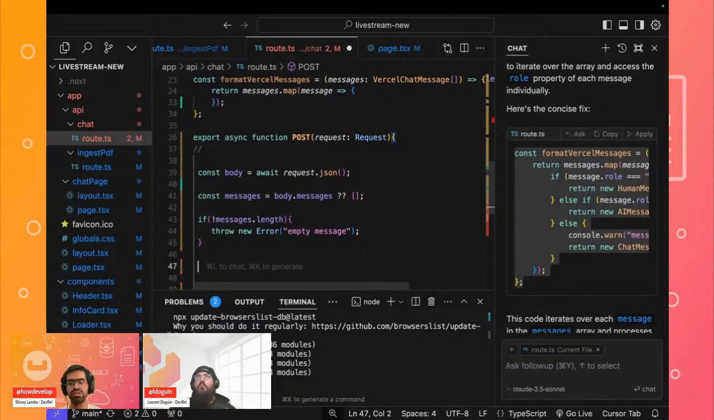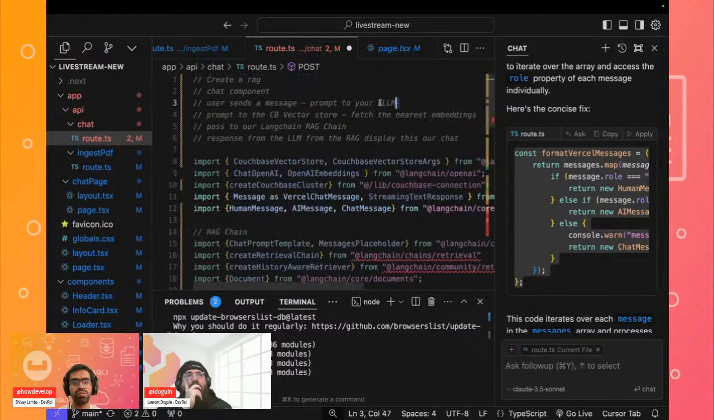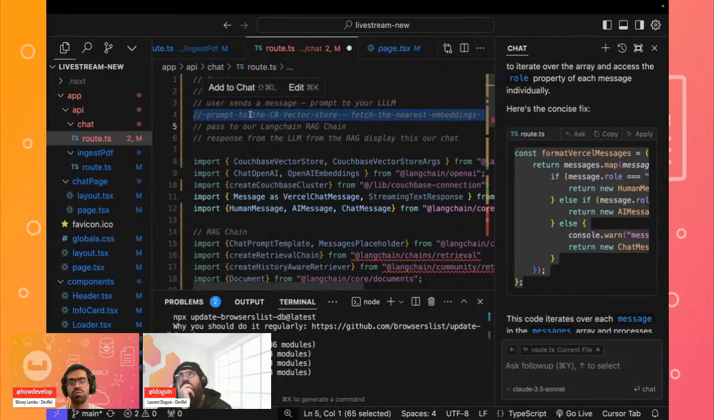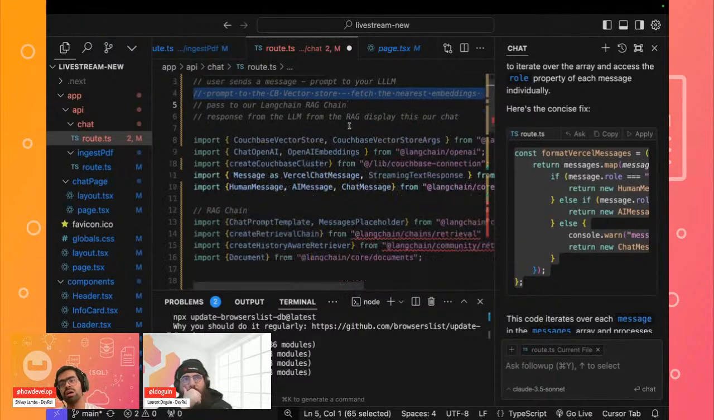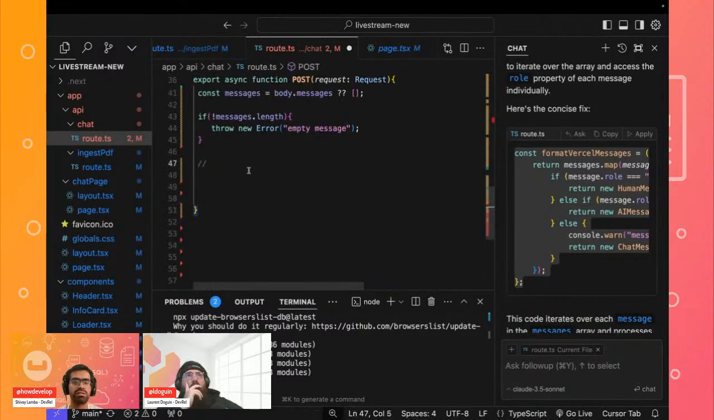So now we are pretty much at the point where we have our message. Now what we can do is that we can format this particular message in order to showcase our entire chat history. We can probably touch upon that a bit later, but we can also now talk more about getting that current message that we have and then passing it inside of our embedding. So this is basically the step where the user has sent the message, and then we'll actually prompt it to our Couchbase vector store to fetch our nearest embeddings that we want to actually capture.